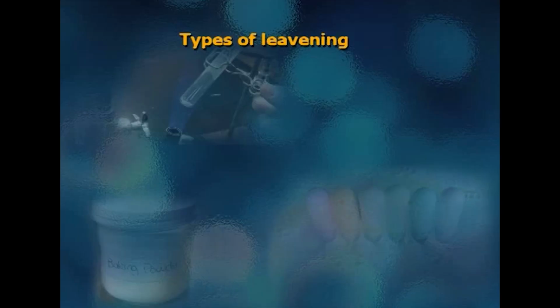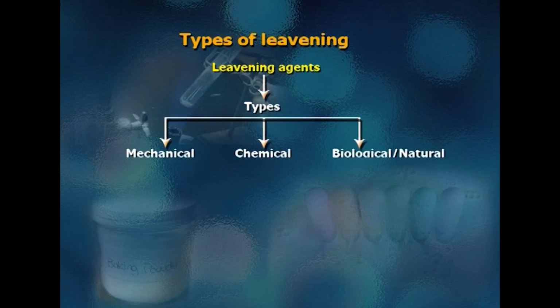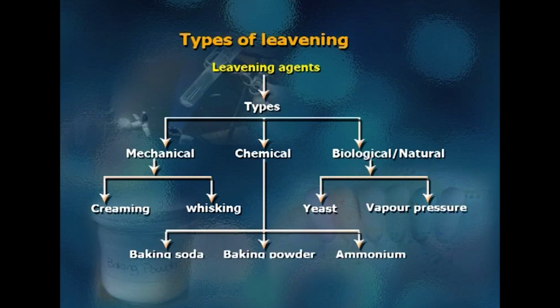Now, let us look at the different types of leavening agents and their uses. Types of leavening agents depend on the method of leavening which is used. We have chemical, mechanical, biological or natural, and the method of incorporating the air: whether it is the creaming method or the whisking method, whether we are using yeast to bring about the leavening, or whether we are using steam or vapor pressure.